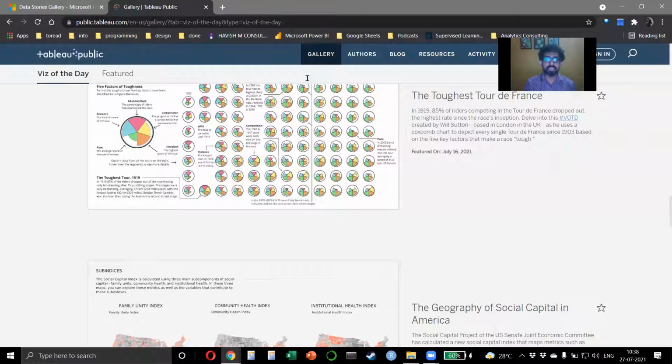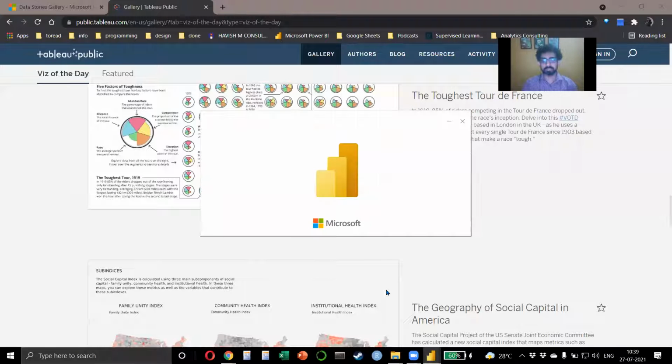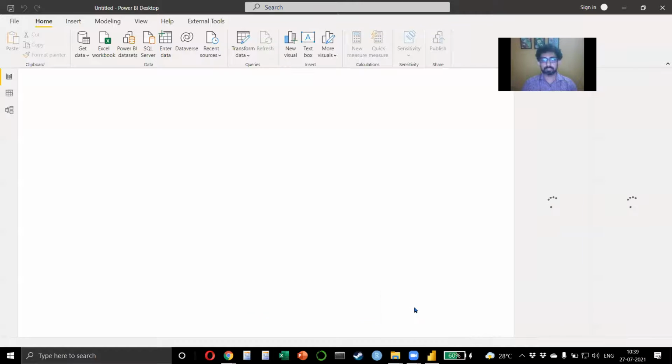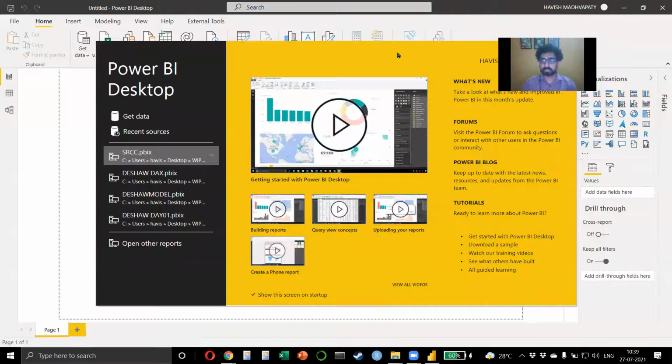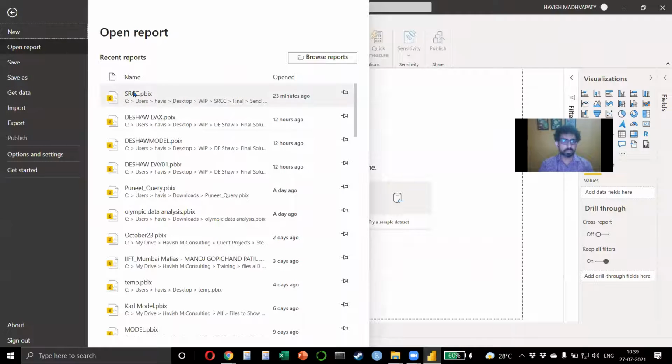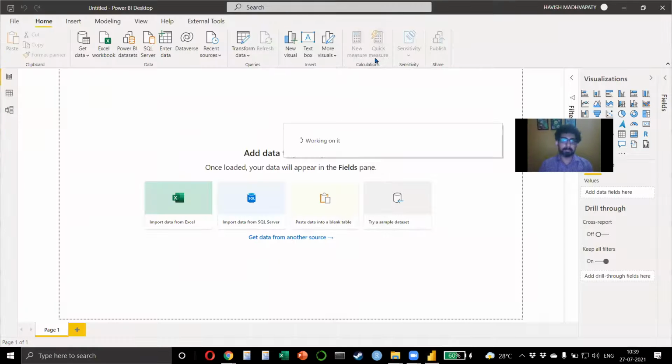Siddhant, I don't know if this has been asked before, but how do we remove the blank option from the filter in Power BI? So very quickly, let me open SRCC.